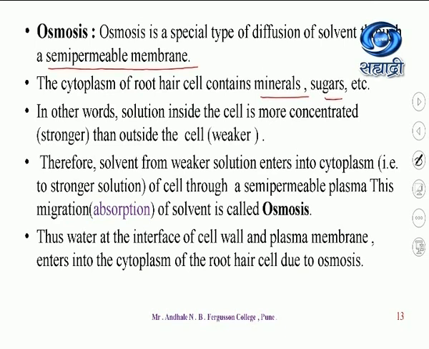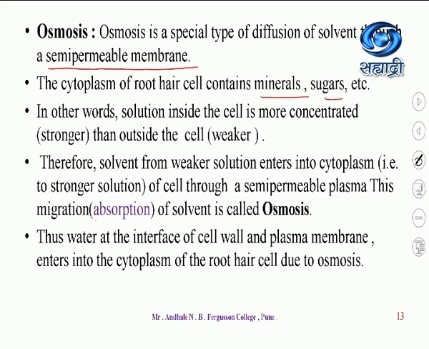So the solution inside the cell is more concentrated, stronger than the outside solution. Therefore, solvent from the weaker solution enters the cytoplasm, that is, the stronger solution of the cell, through a semi-permeable plasma membrane. This migration is called absorption. See, the absorption of solvent is called osmosis.